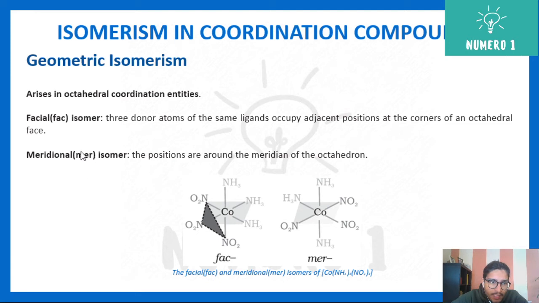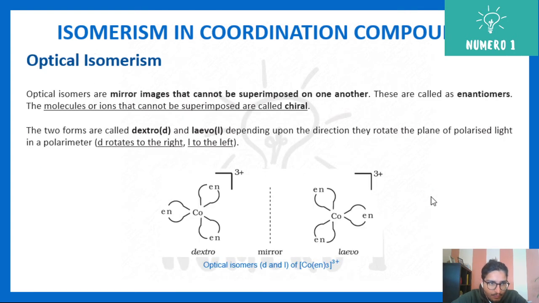Then the MER isomer, or meridional isomer, is the one where the positions are around the meridian of the octahedron. You can see in this particular case, you have NO2 opposite to NO2. That was not the case here. I repeat, NO2 is opposite to NO2, NH3 is opposite to NH3. So that tells you it's a MER isomer, whereas in the FAC isomer, the opposite ones are never the same. So that way you can identify. That is for octahedral coordination entities.